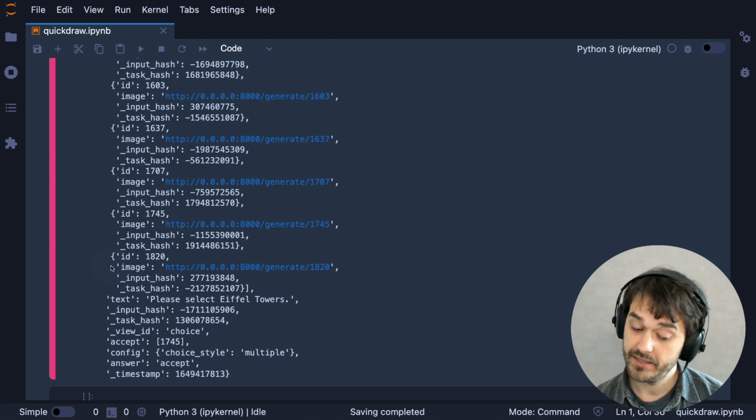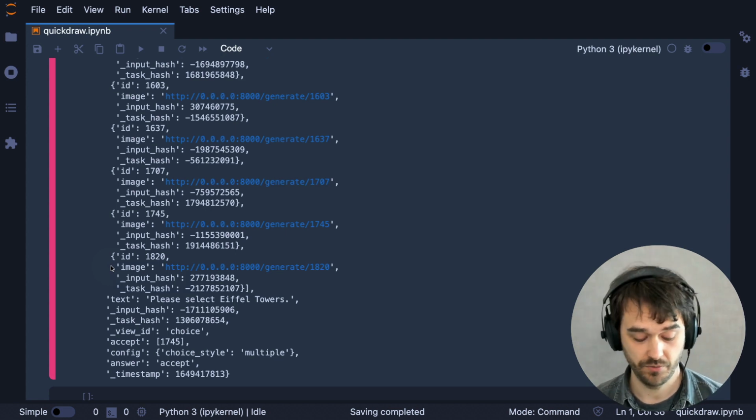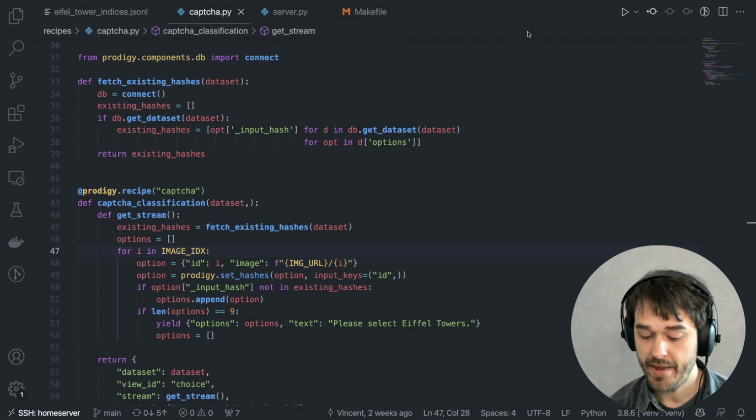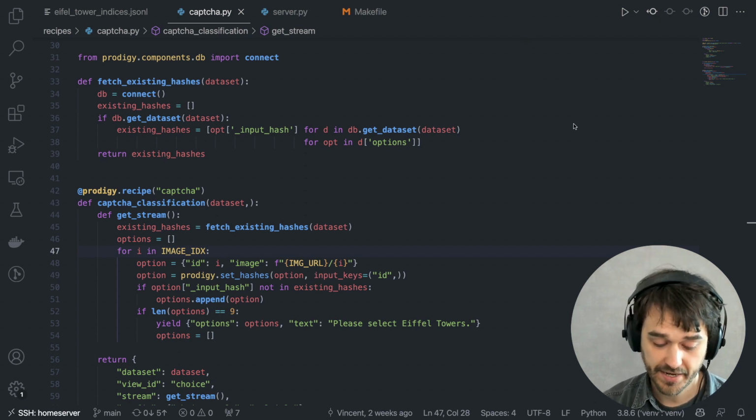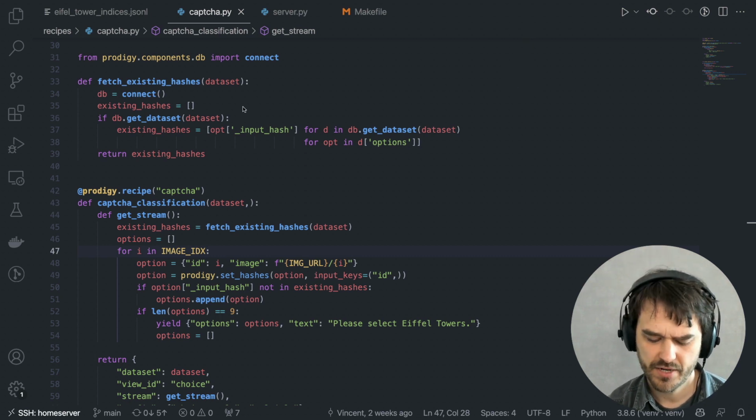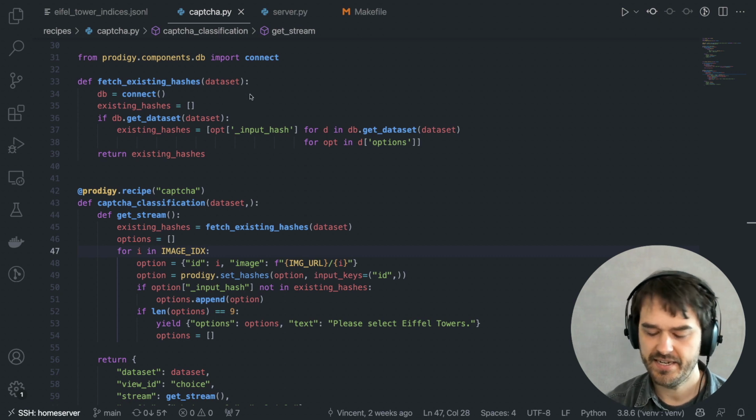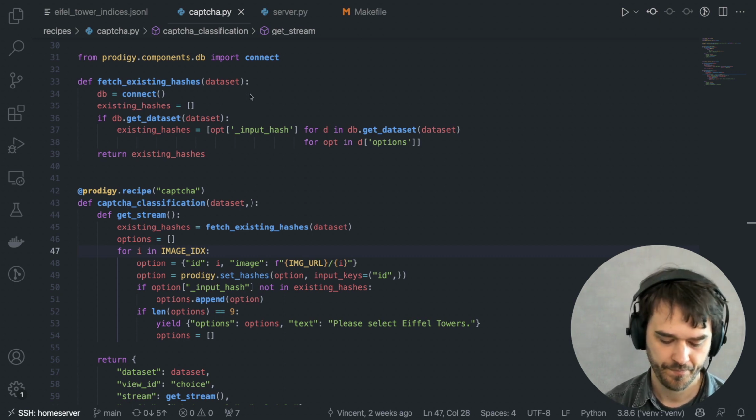So with that out of the way, let's have a quick look at the code so that's clear as well. I'm back in Visual Studio Code now, and hopefully with the explanation that I just gave you, it's a little bit more clear what this fetch existing hashes function does.